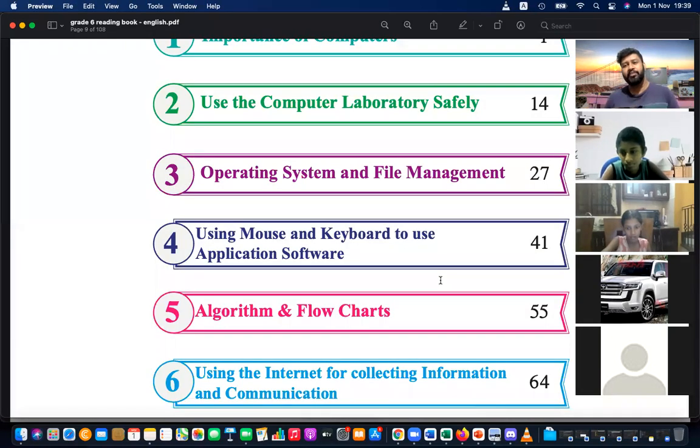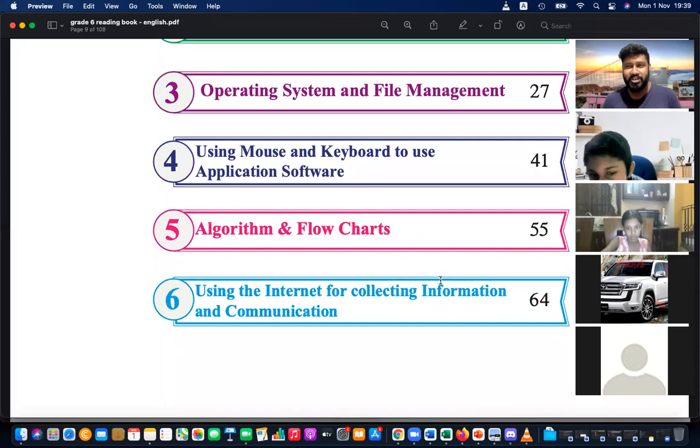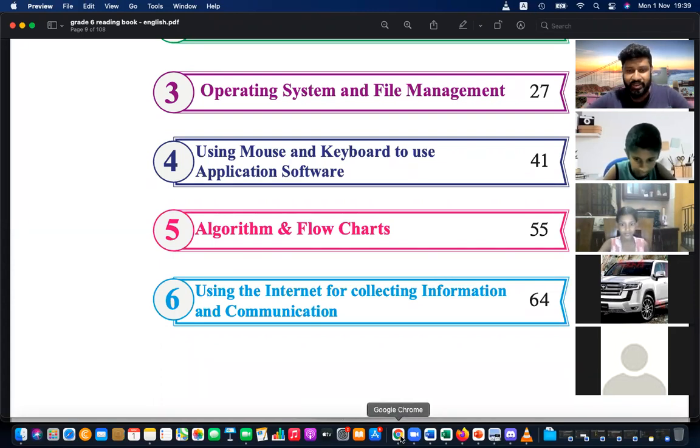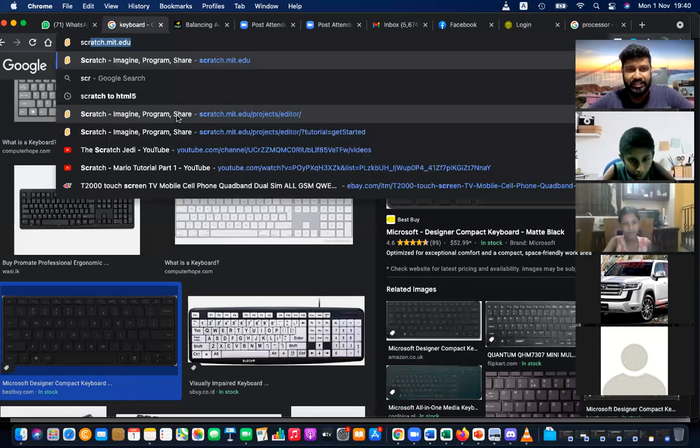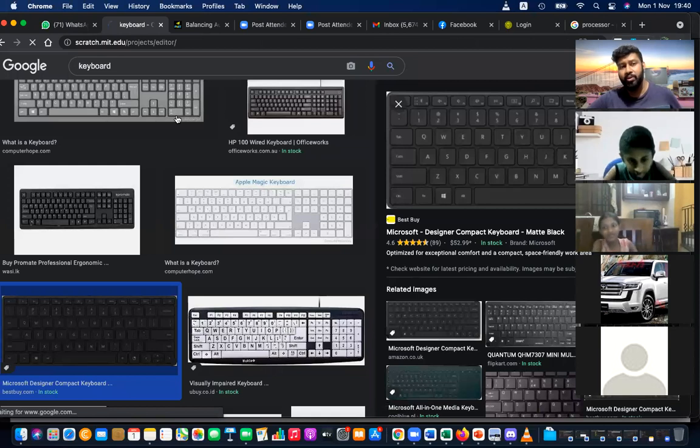Then the algorithms and flowchart: how we can instruct the computer to do something. That is called an algorithm. We will be learning about a lot of things like kids coding and all. We have different courses for that actually, but no need to wait till that. In the school syllabus also we have coding, but coding is in grade 7.